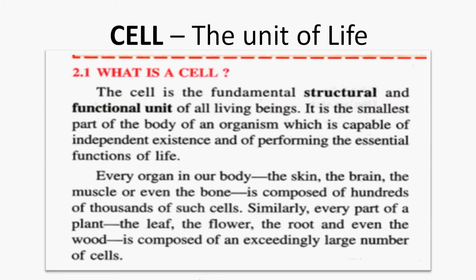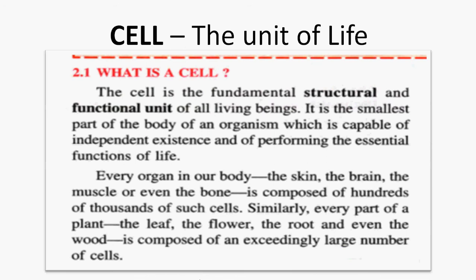It is the smallest part of the body of an organism which is capable of independent existence and of performing the essential functions of life. We know that cells form the tissues, and the tissues compose the organs. Organs make the organ system and hence an organism.